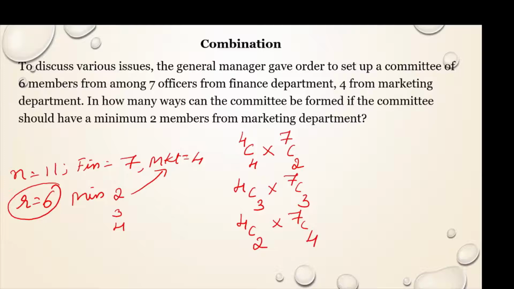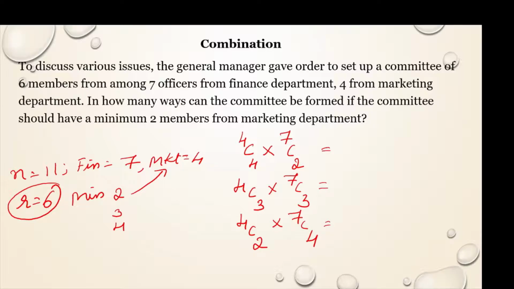If you see, out of 11 I am selecting 6, here also out of 11 I am selecting 6, and here also out of 11 I am selecting 6, but I am trying to fulfill the condition given in the problem. So these are the ways in which we can do selection based on the condition given in the problem.